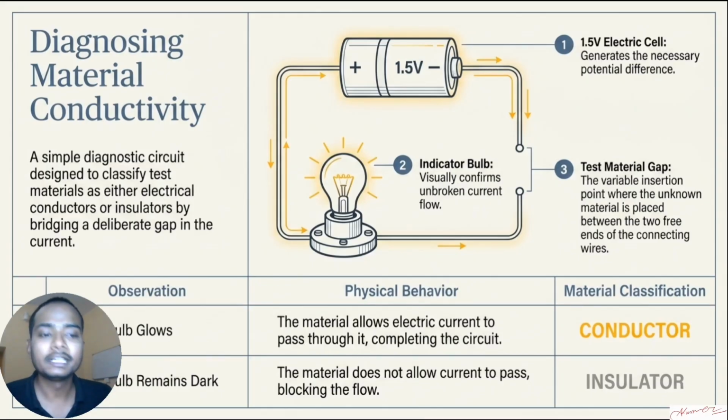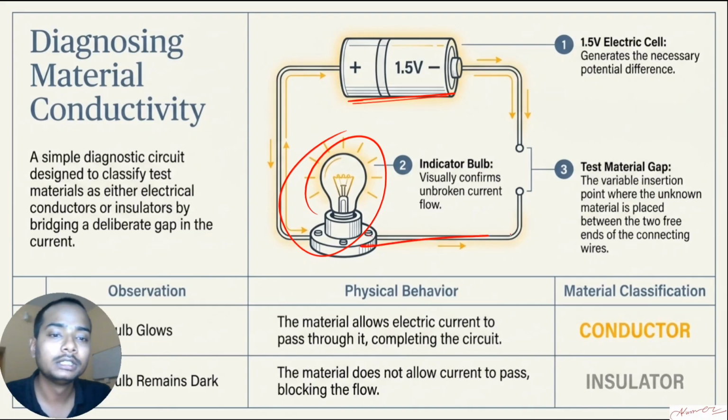Okay, now the next one is our electric tester. How do you test whether an object is a conductor or insulator? Now this one is a kind of small activity or small project that you can do in your school project to check different materials, whether they are conductors or insulators. So what you do for that, you make the circuit like this one. You take a battery, you connect it to the wire. Here is a bulb, and you leave a space here. This point is called the tester.